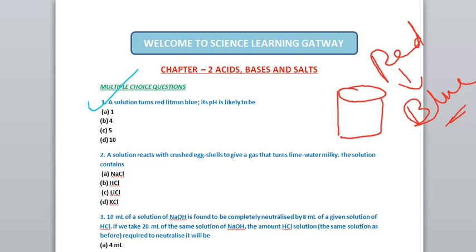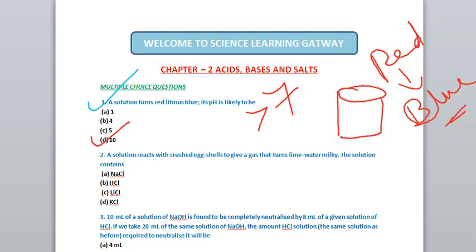Will acids change? No, acids will not change. Acids can change blue litmus into red. So bases will change red litmus to blue. And you know that bases will have pH more than 7, right? So from these options, the first option is incorrect, the second is also incorrect and the third is also incorrect. So the correct answer is 10. As we know, the substances which have pH more than 7 are basic in nature. So in that solution only, the red litmus paper will change into blue, right?